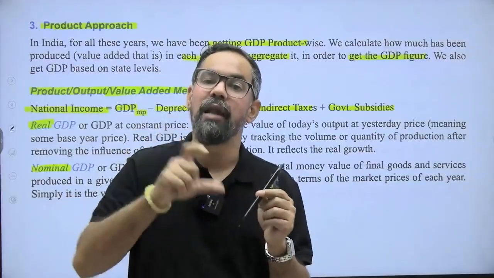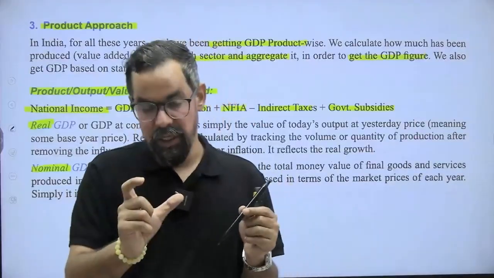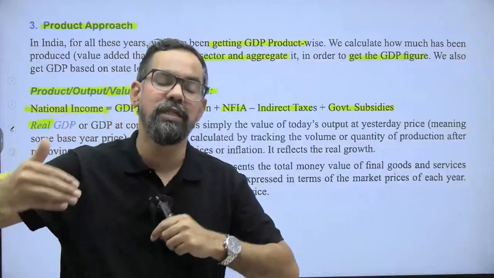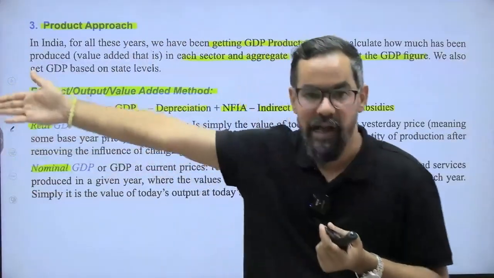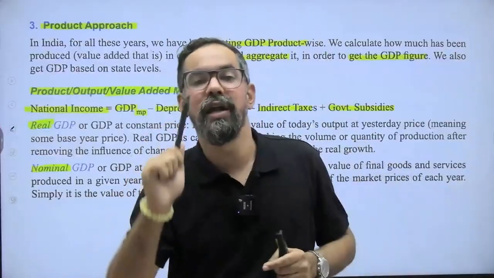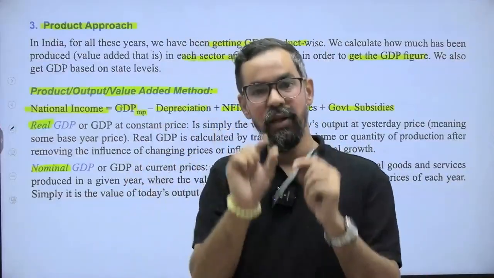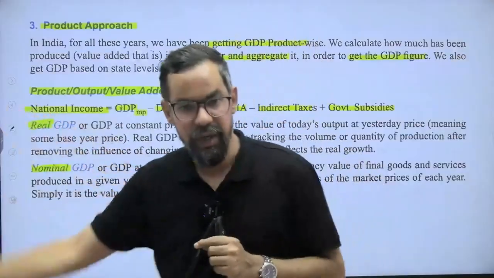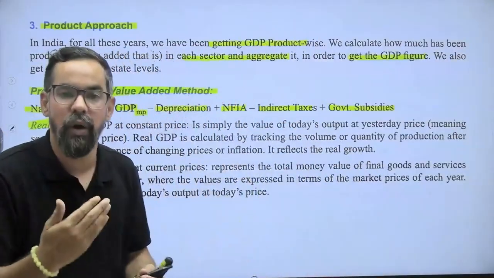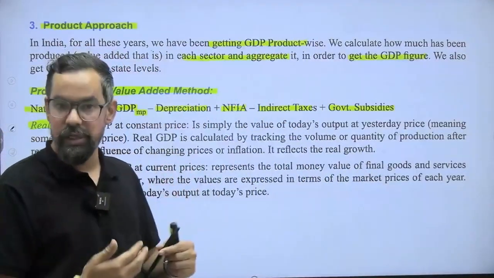So that is the calculation of your nominal GDP. If you are adjusting for inflation, let's say comparing with the base year 11-12, where the price was 130 rupees, and you do the calculation as per 130, that is your real GDP, right? So real GDP is basically your inflation adjusted GDP.